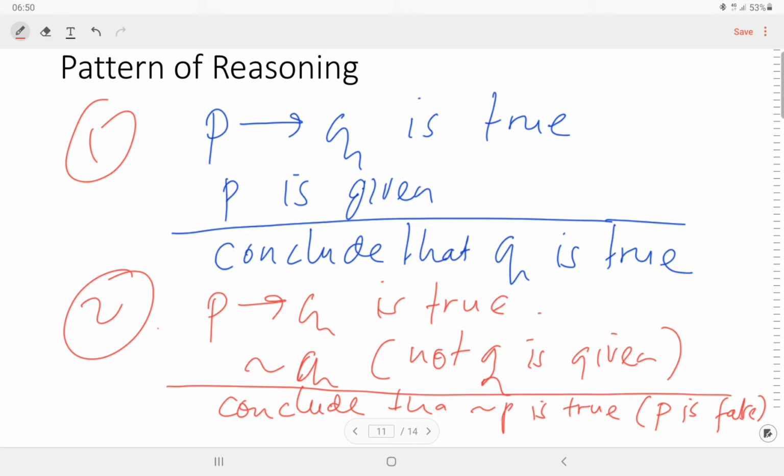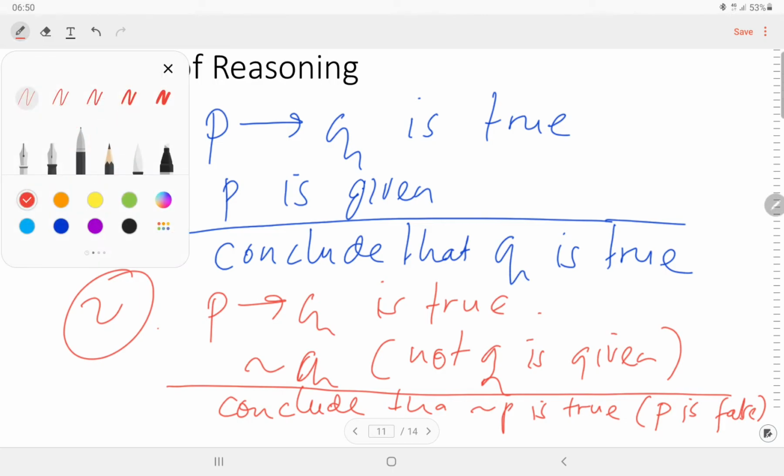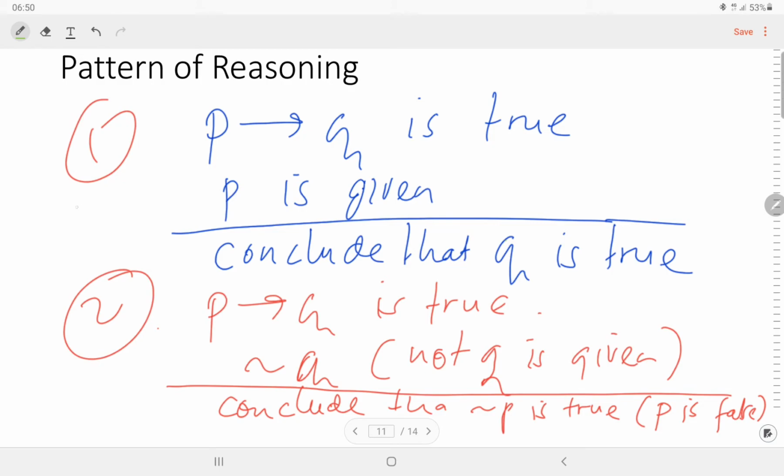We can call these affirming the hypothesis and denying the conclusion.